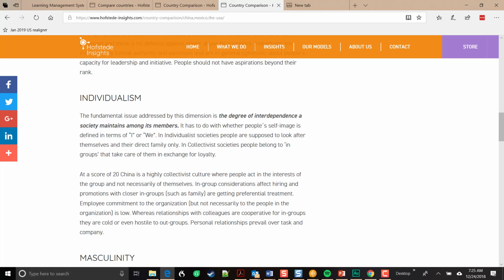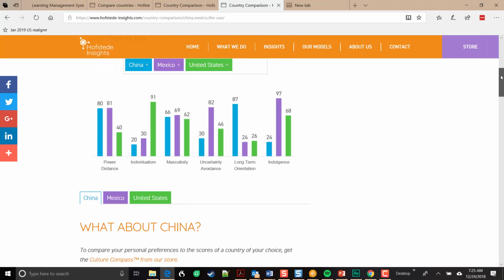Let's go back to our chart. Since we've got individualism, we're going to go back up to our chart, and you can see that according to our chart, Mexico and China have relatively low individualism, and the United States has relatively high individualism. So what does that mean? That means in Mexico and China, people are a lot more concerned about what benefits society or the whole group, and less concerned about what benefits them as individuals or their immediate group of influence.